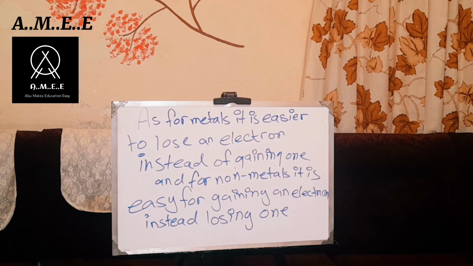Now, names and formulae of ionic compounds. To name an ionic compound, we just have to put the names of the ions together, with the positive one first. We have to do nothing more. For instance, sodium chloride. Here, sodium has a positive ion and chlorine has a negative ion. So we put sodium at the very beginning, then chloride. So the name of the compound will be sodium chloride.